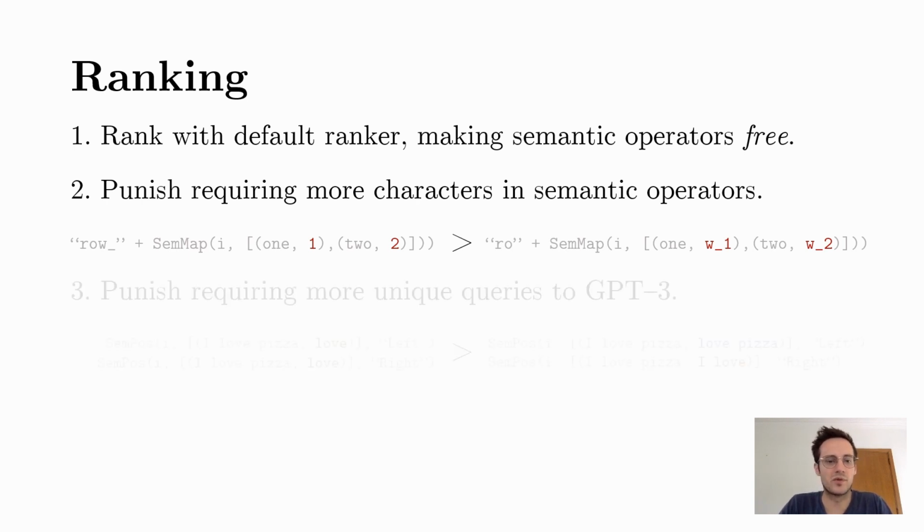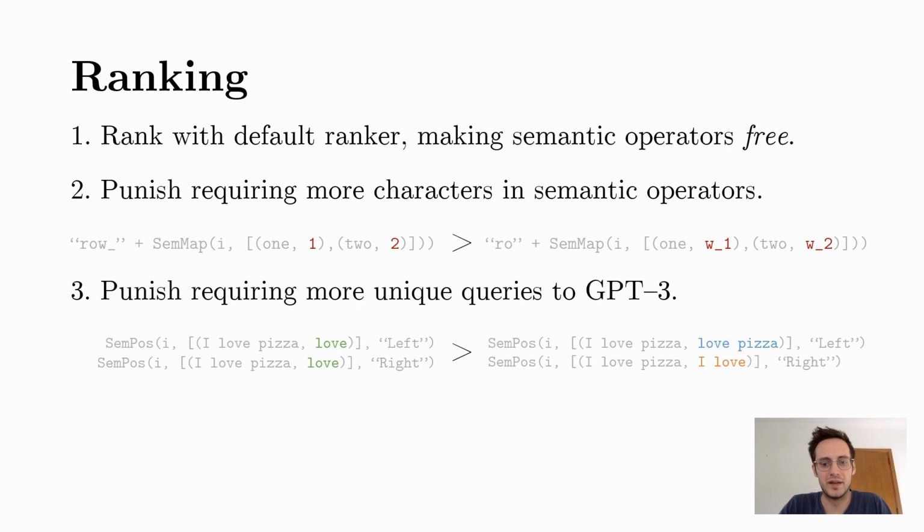Finally, we punish requiring more unique queries to GPT-3, where obtaining the left and the right side of the same word receives a higher score or less punishment than taking different combinations. We have a language with new operators and ranked programs, so we should be good to implement our semantic program synthesizer.